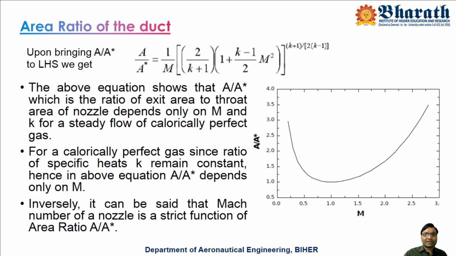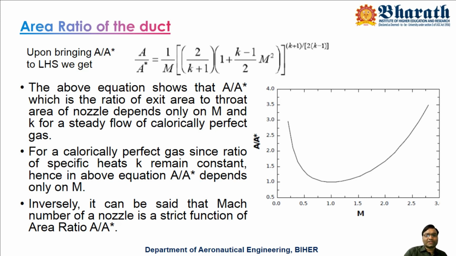On the RHS, there are only two terms, M and K. We know that K is the ratio of specific heats, and if you consider a calorically perfect gas, K is constant. So on the RHS there is only one term, that is M, and on the LHS, A by A star.